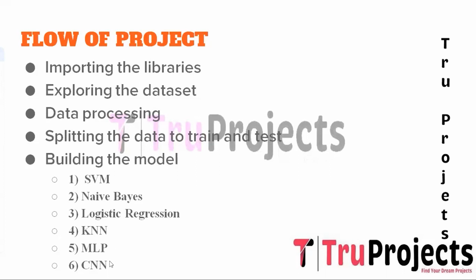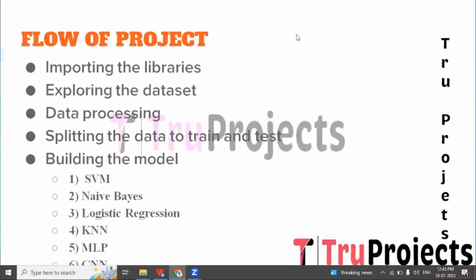And the sixth one is CNN, which stands for Convolutional Neural Network, a specialized type of neural network effective for image-based tasks due to its ability to automatically learn the spatial hierarchy of the features.